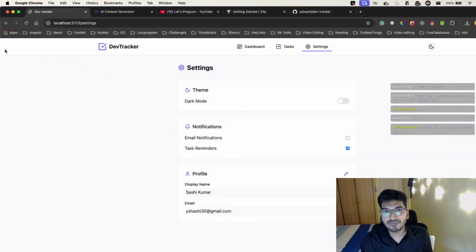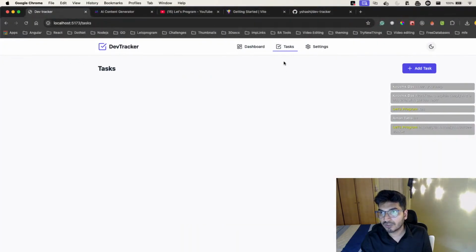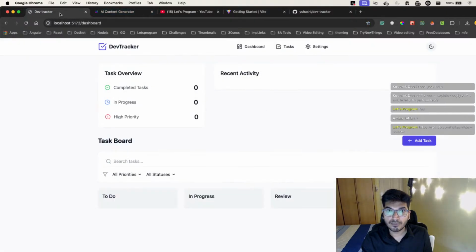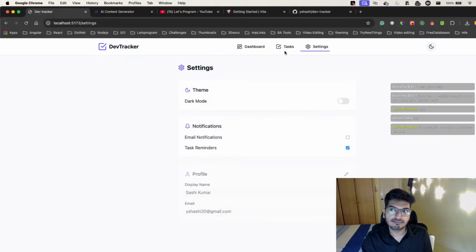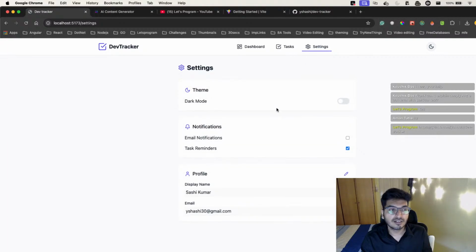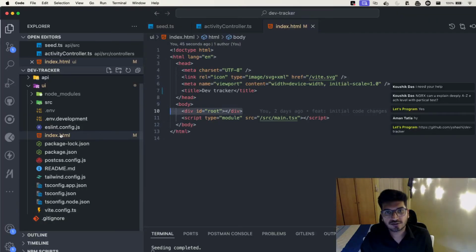For example, in this big box, whenever I go to tasks, can you see? My page is not getting reloaded. Whatever content you see, it all comes dynamically. That's the definition of a single page application, right? So now we know that we have an index.html file with this ID root. But what does this root do? Let's take a look.